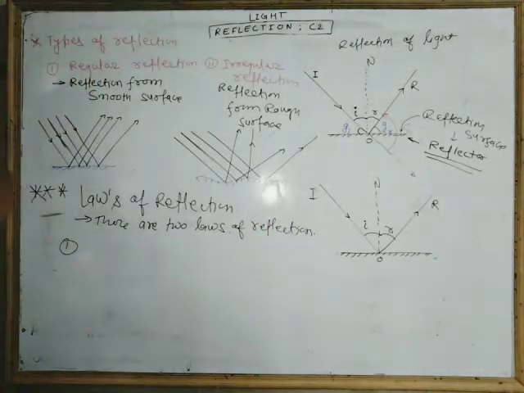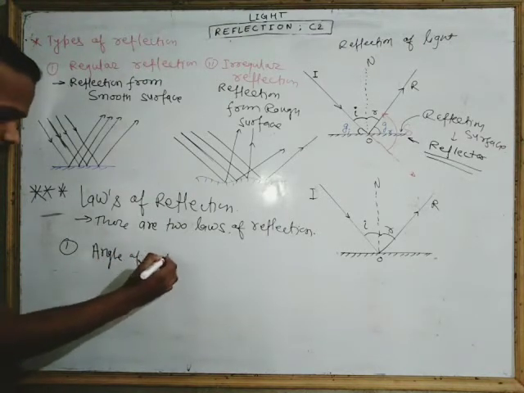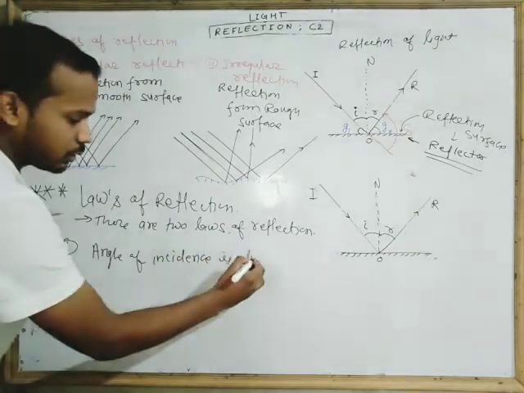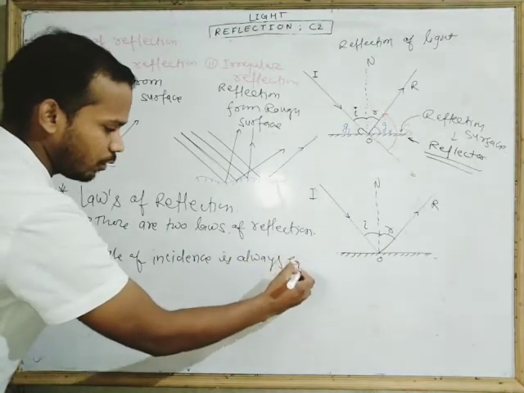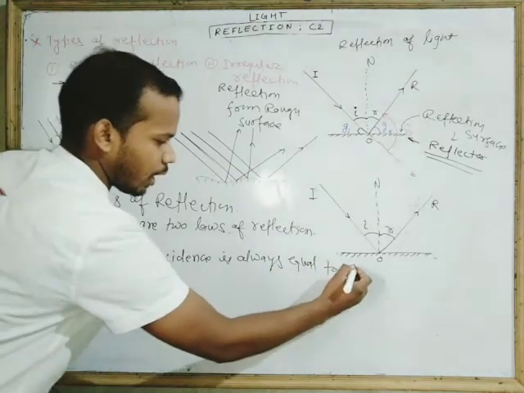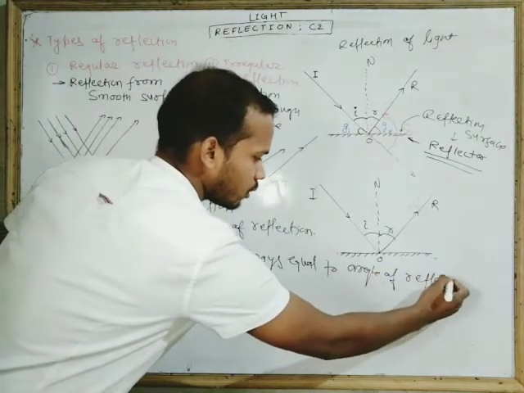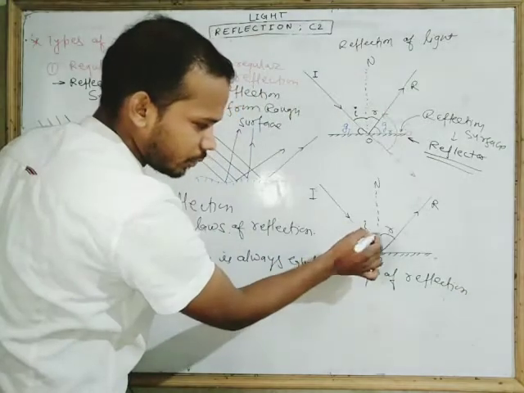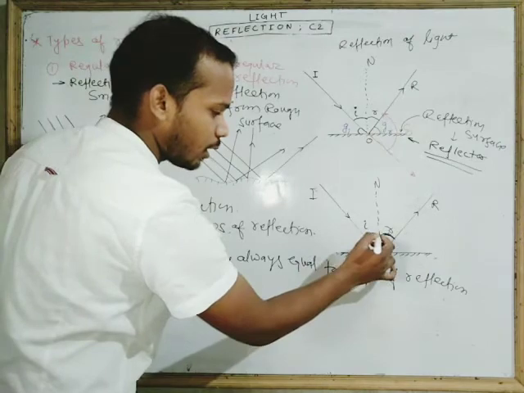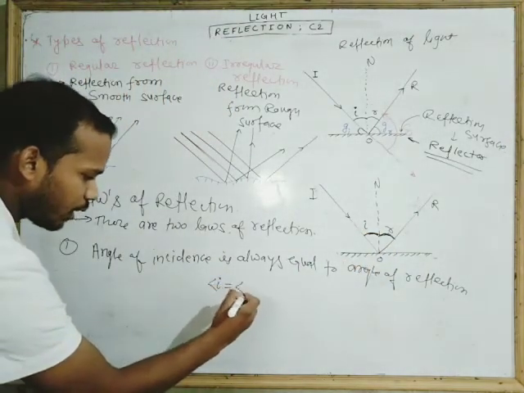First is that the angle of incidence is always equal to the angle of reflection. This is the angle of incidence, and this is the angle of reflection, and these two angles are always equal. We can say angle i is equal to angle r.